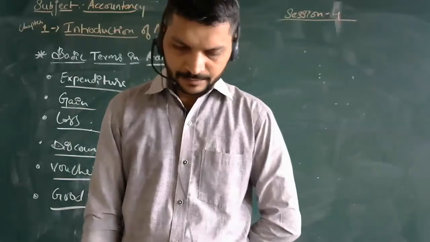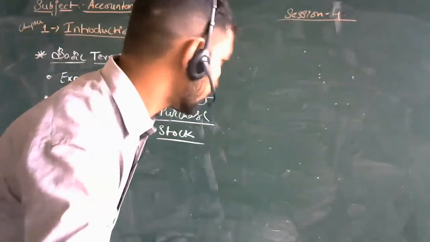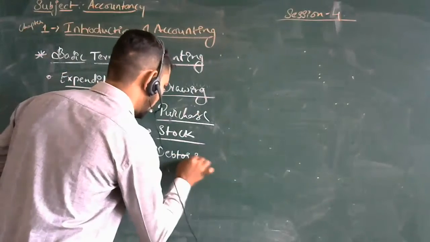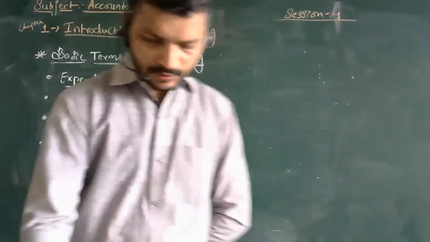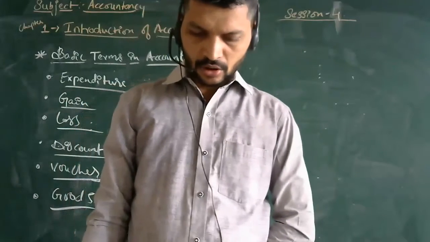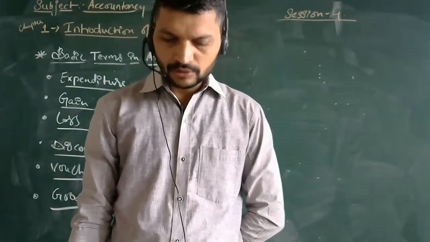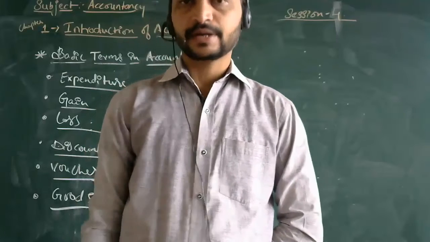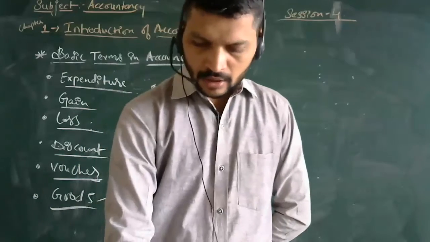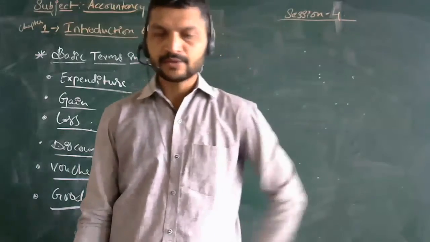Now a few more points are there. Next we will be dealing with debtors. Next one is the debtor. Now what does debtor mean? See, debtors are persons or other entities who owe an enterprise an amount for buying goods and services on credit. Debtors are nothing but the people who owe the enterprise an amount for buying goods and services.